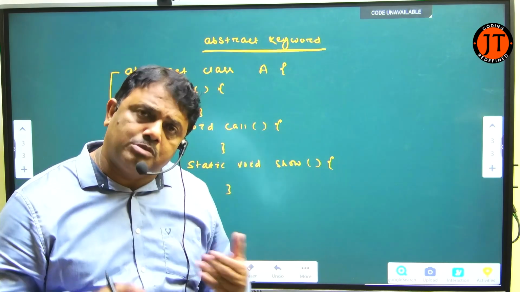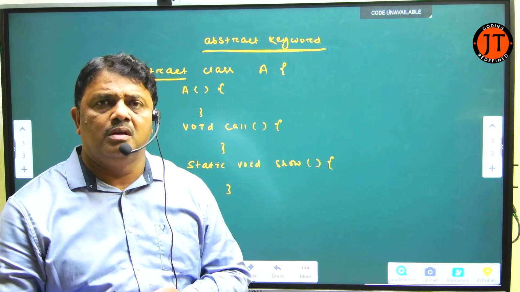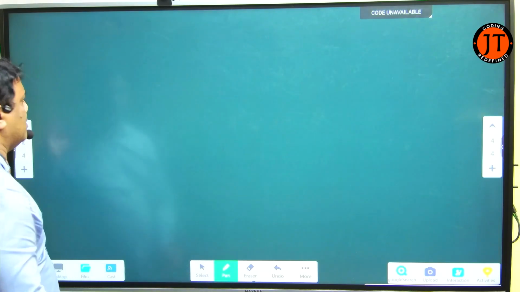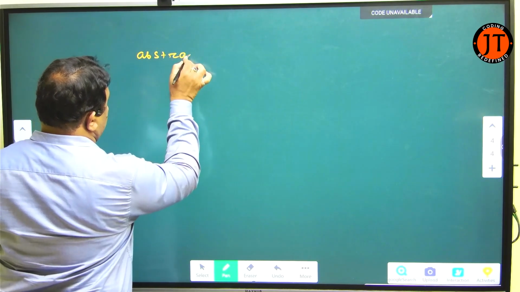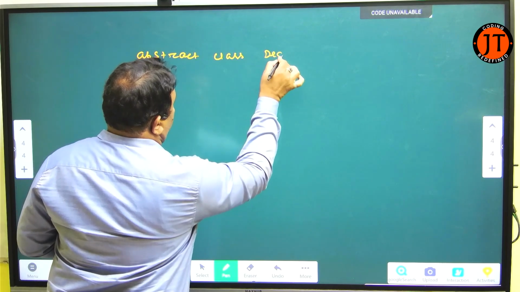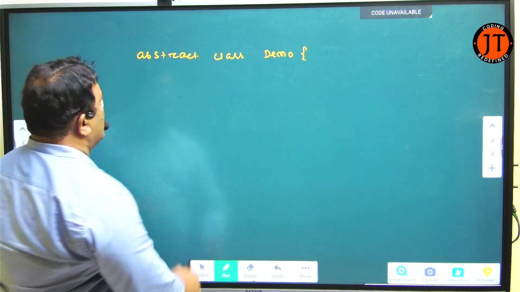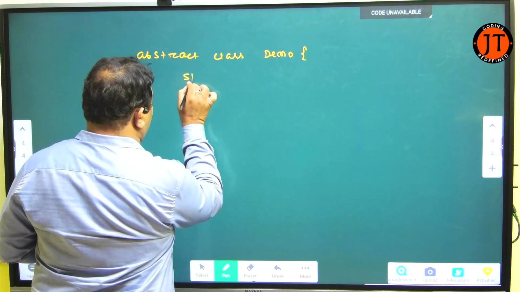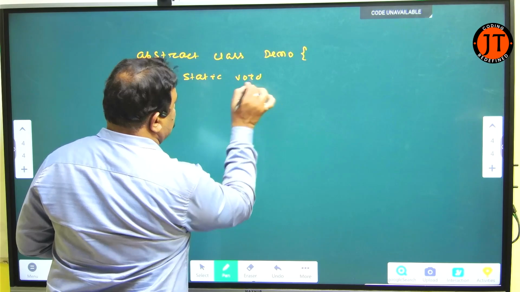Now, within an abstract class, can I define the main method? No problem. I will just show you, check here. I have an abstract class, that is abstract, here you see, that is the class Demo. Now, Demo is an abstract class. I have a static method, that is static, void, call.